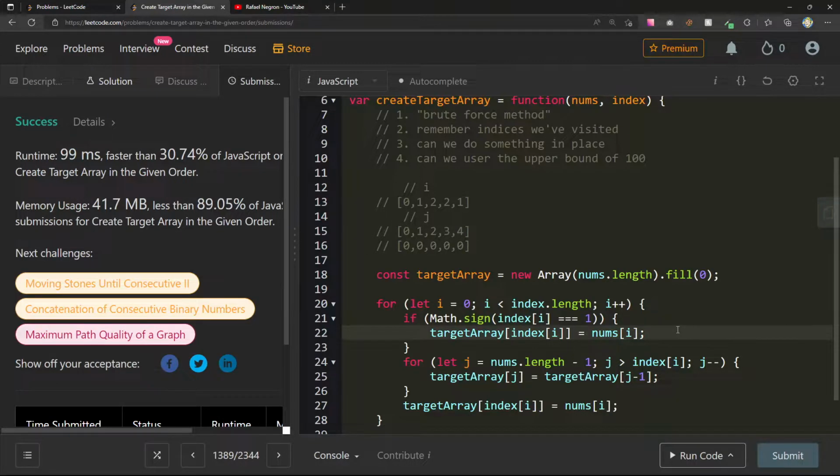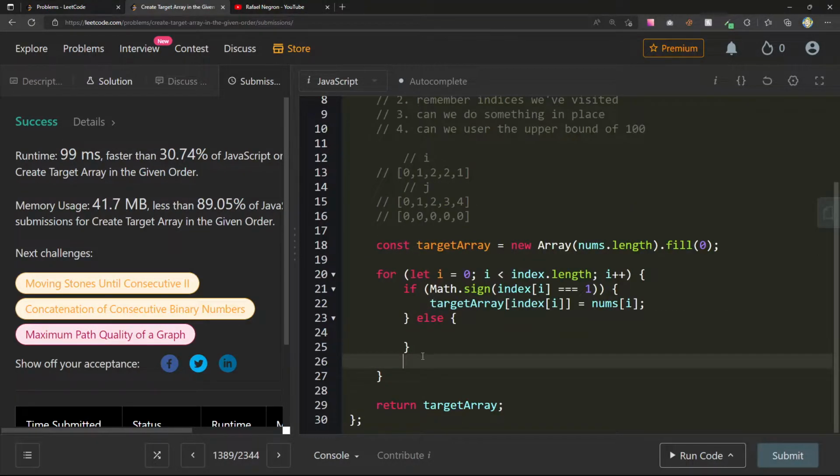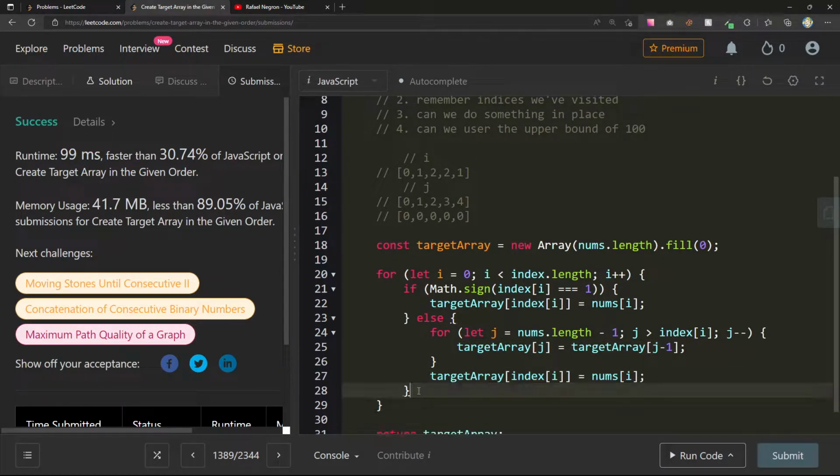Okay. And then what do we want to do? So else, right? Like if it's equal to 1, it'll come in here. Else, let's see, Math.sign of index I, else, let's come in here. We just kind of space this out a little bit better.